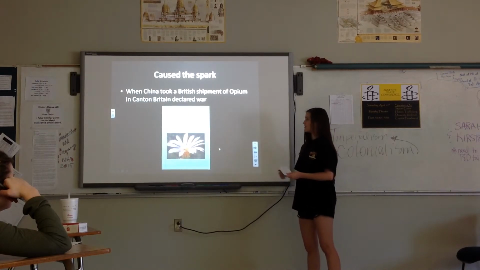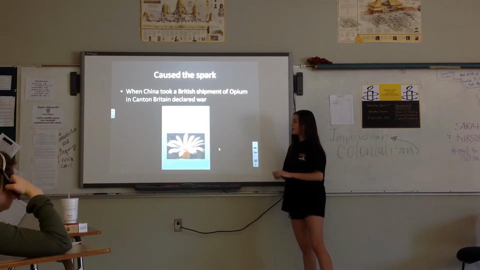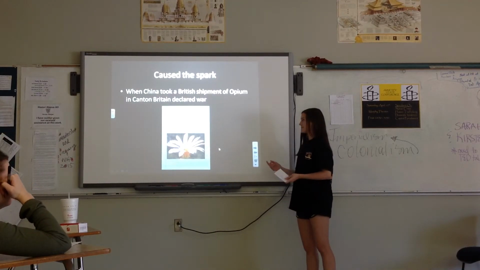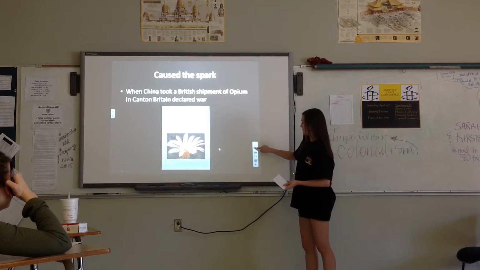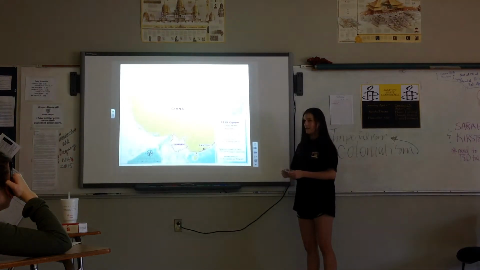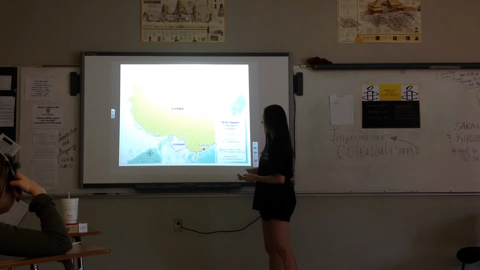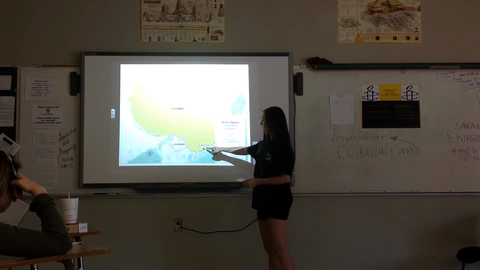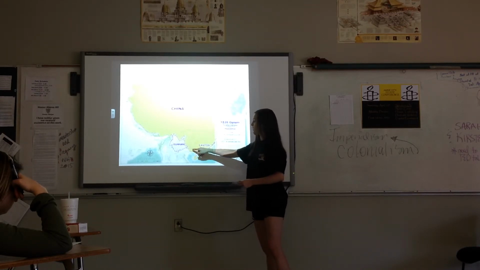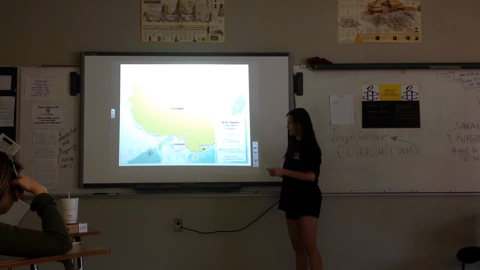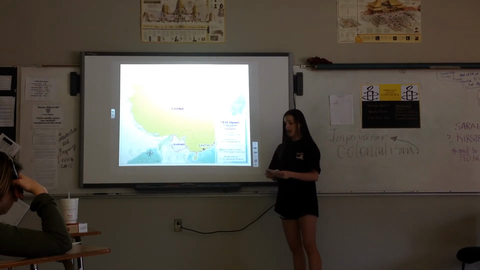That was also the cause of this war, as I already said. That's what opium looks like. It's kind of like a flower that you produce into a drug. And this right here is the city of Canton where it all started. When China took the opium from Canton, the British went in and took over all the surrounding cities of Canton, and that's why China was forced to cave into their laws.